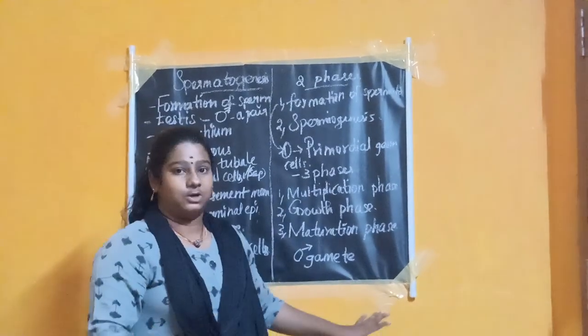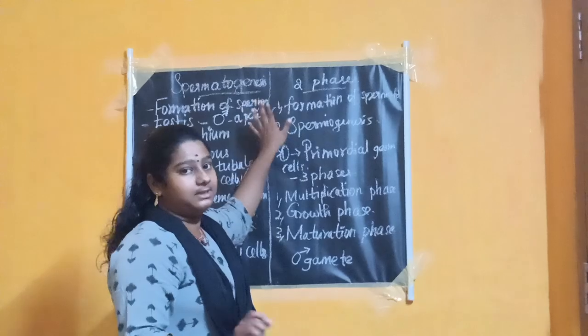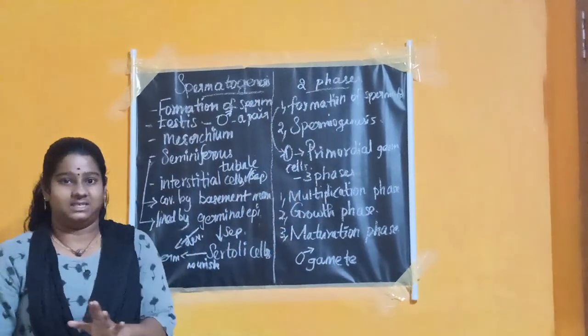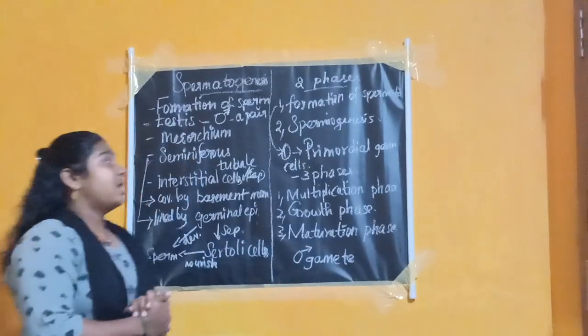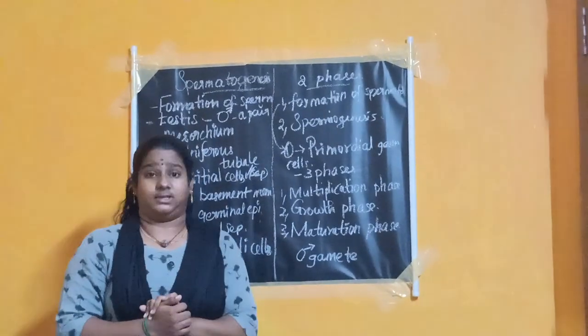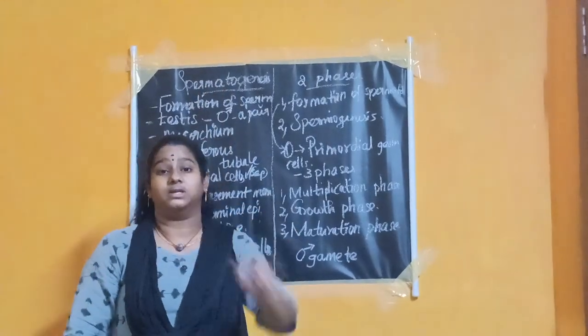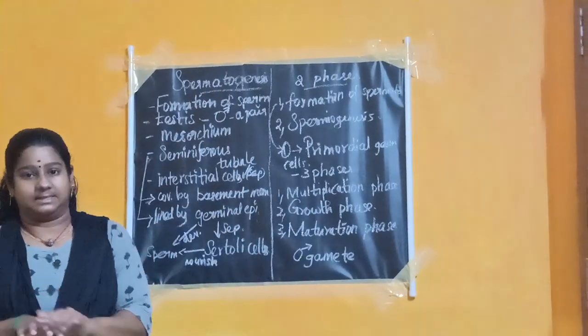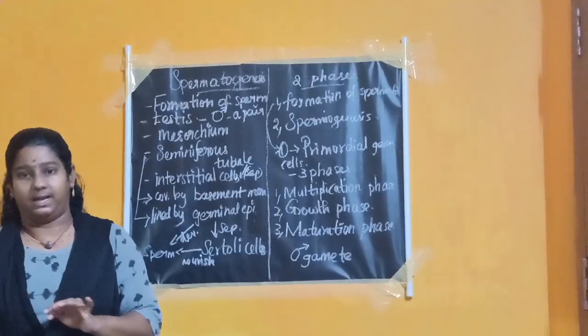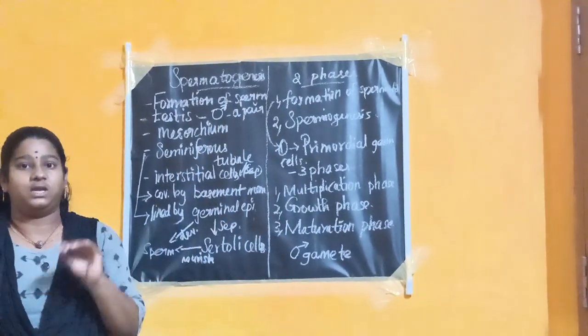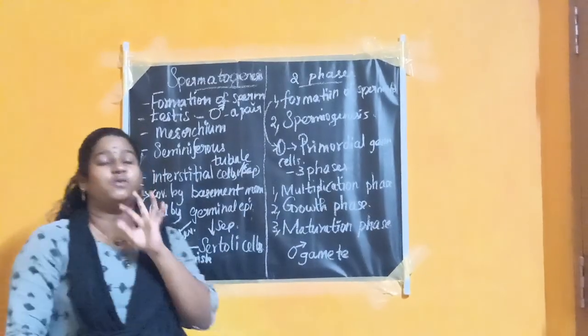First of all, let's go through the sperm. The sperm is a male gamete. It is only present in the male reproductive organ. And what is the organ in which this spermatogenesis process happens? The organ is the testis. It is present only in the male reproductive organ, and a pair of testes is present in every reproductive organ of a male.